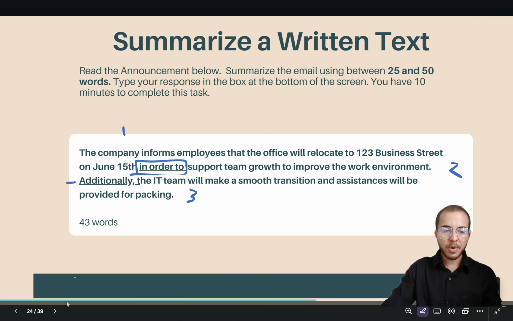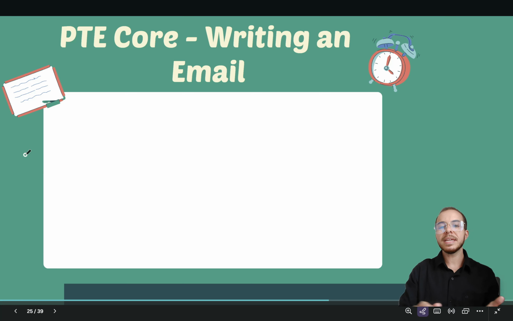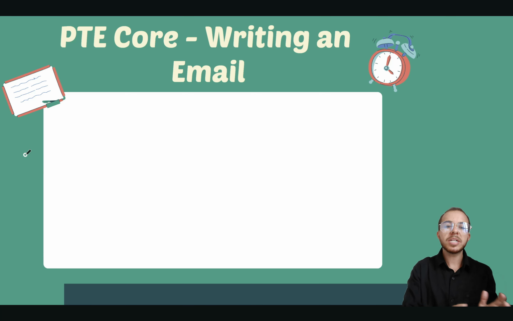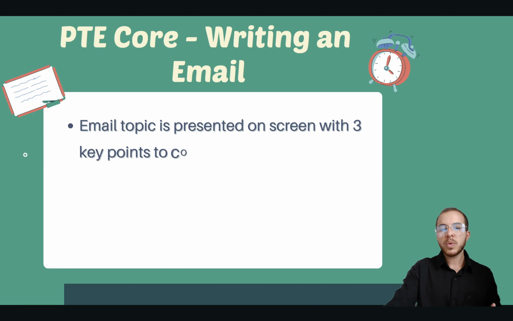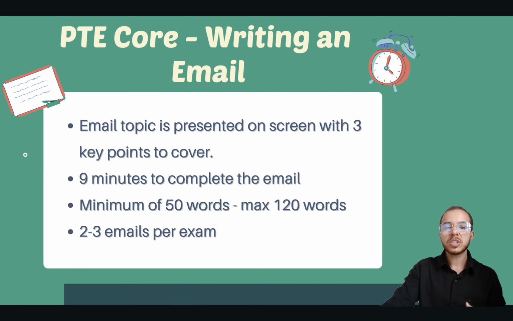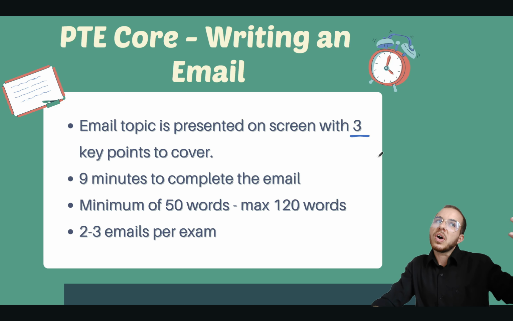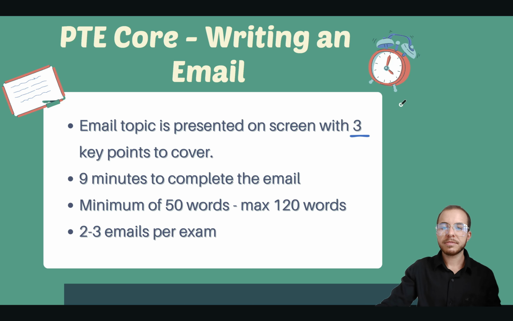So that's all for summarize a written text, but let's get into writing an email because this one is much longer and there is more room for mistakes. So when we are doing email writing, the topic is presented and it has 3 bullet points. Just like we've seen on IELTS or CELPIP exams, they have main idea, make sure to talk about 1, 2, 3.